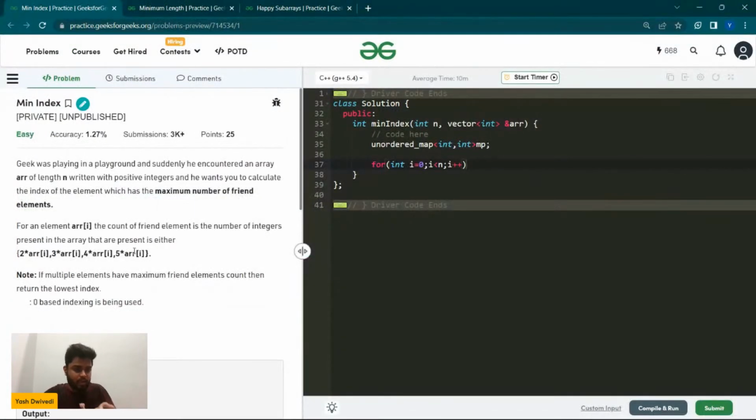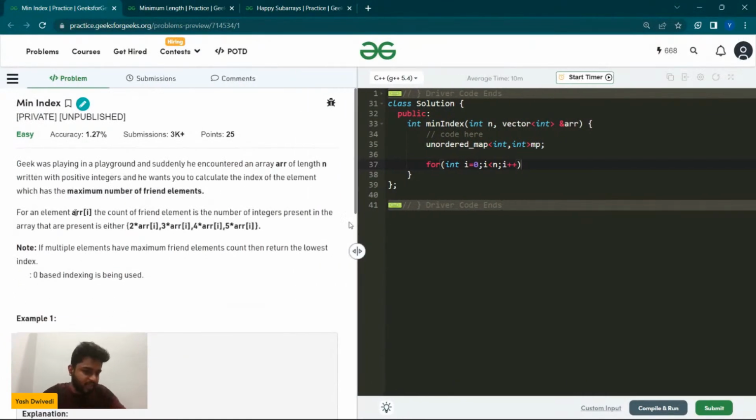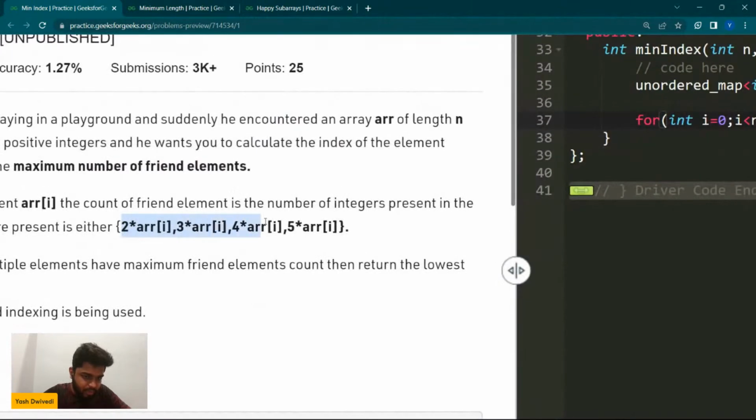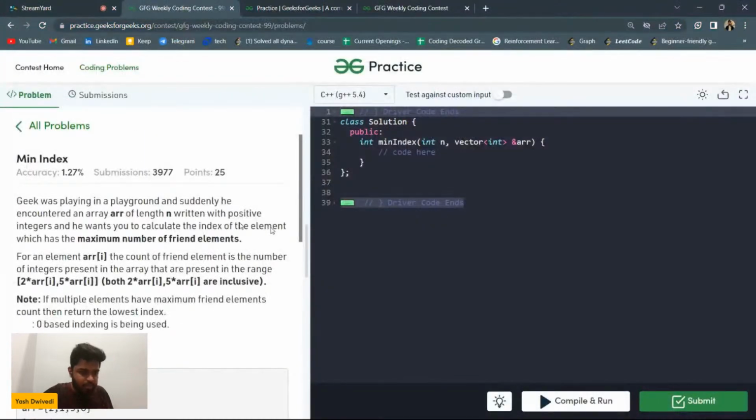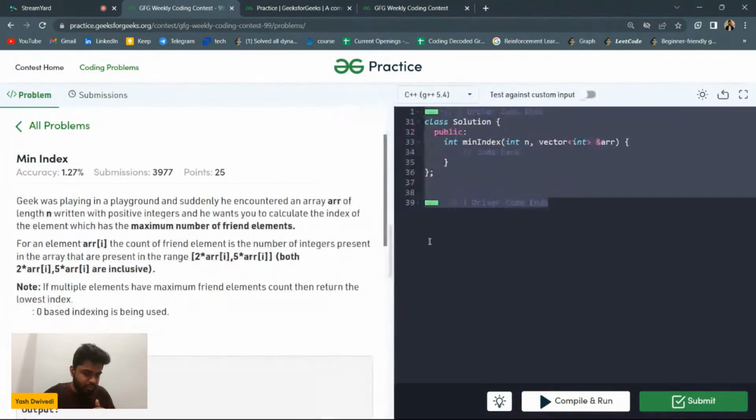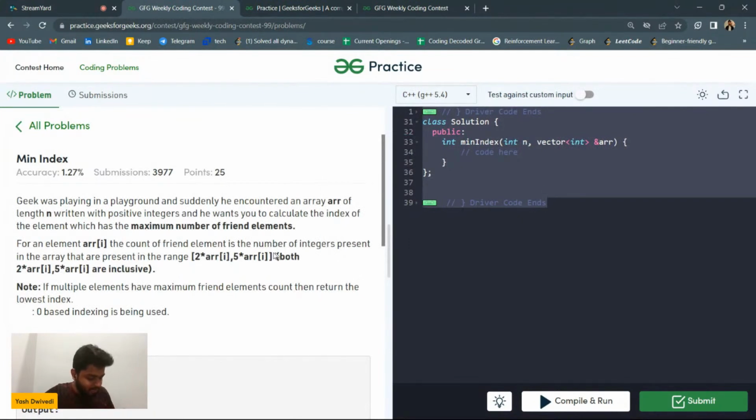I had been given the access just before this contest. So here it is written that it should be 2 into arr[i], 3 into arr[i], 4, 5. So it is written that it should be multiples in this range. But in the main problem it is not written. So this is a very big problem. I will convey this to the team. You can write all these things.